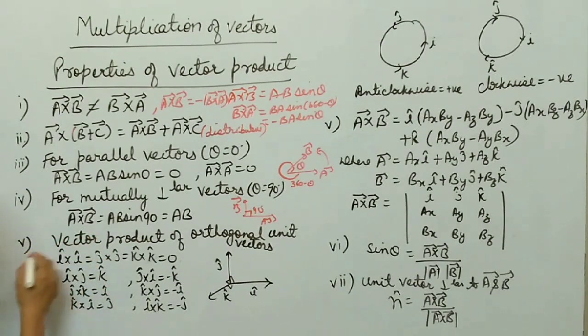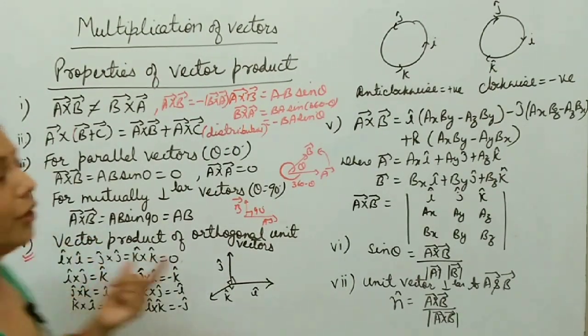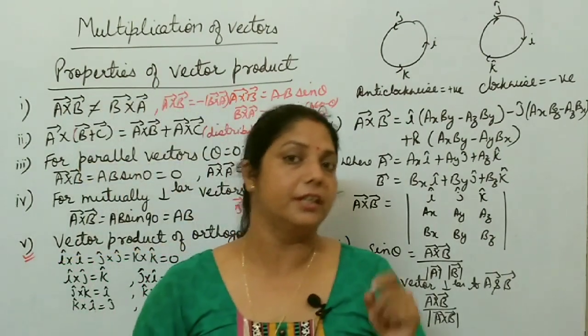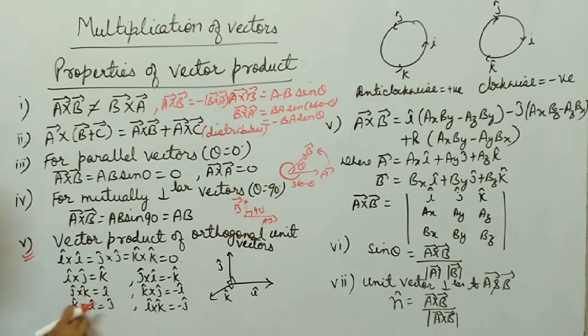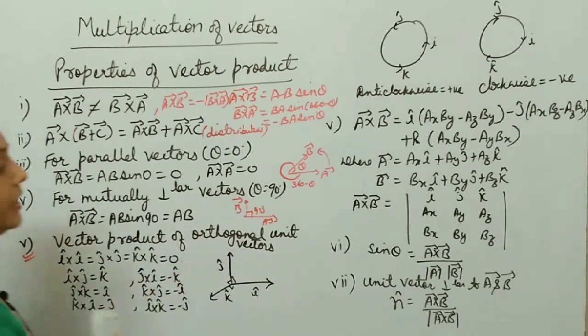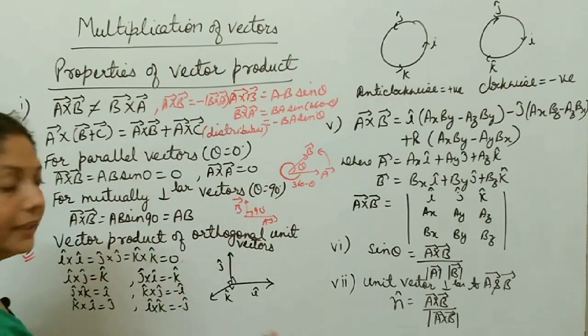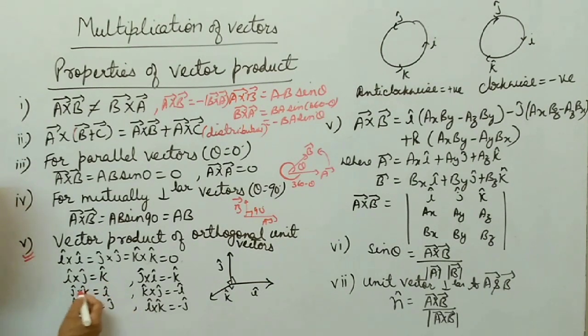Now some properties for orthogonal unit vectors. In dot product, I dot I, J dot J, K dot K is equal to 1. But here, I cross J, J cross K and K cross I. I is along this direction, J is along this, so K is perpendicular to both I and J. So I cross J is K, J cross K is I, and K cross I is J. In the same way, if you reverse the order, like A cross B is equal to minus B cross A. So I cross J equal to K means J cross I equal to minus K, K cross J equal to minus I, I cross K equal to minus J.